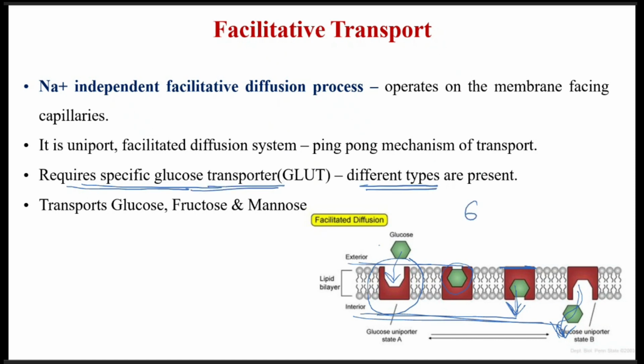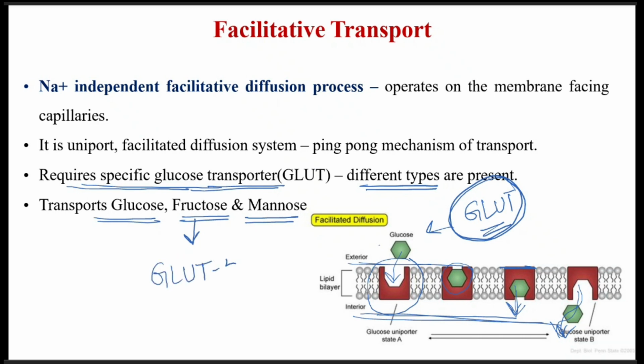Different tissues require different glucose transporters, and as already discussed, glucose transporters are covered in a special video that will be given in the iCard. These glucose transporters especially transport glucose, fructose and mannose. Especially for fructose, there is one specific transporter called GLUT5, and fructose is usually transported with the help of GLUT5.